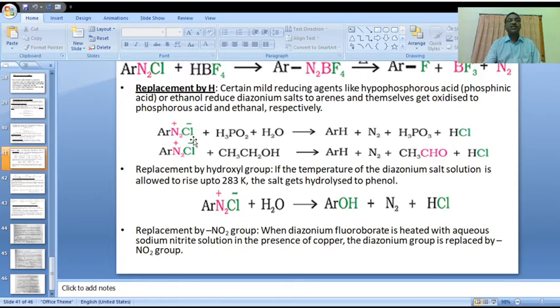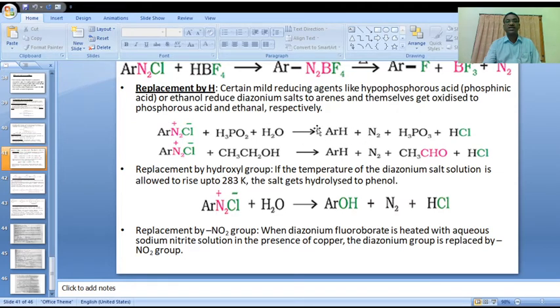benzene arene diazonium chloride on reaction with hypophosphorus acid, H3PO2, reduces and forms normal arenes.